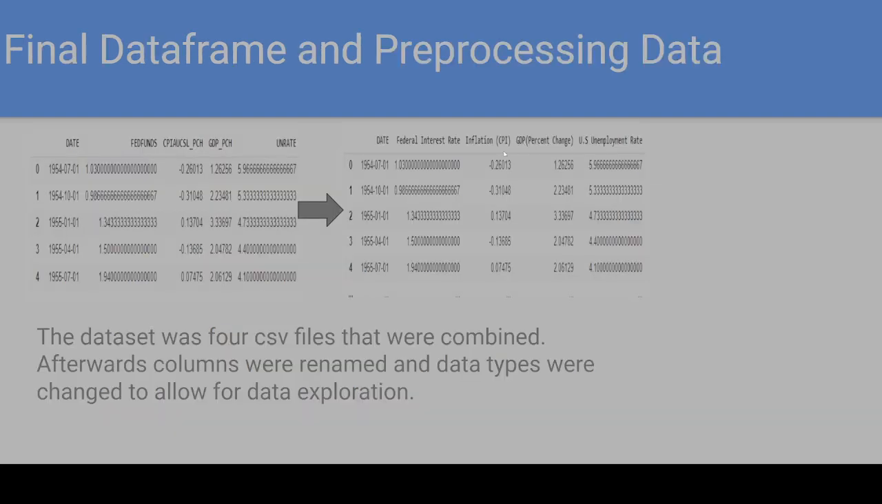So, the basic rundown is I took four CSV files. I combined them. I changed the columns and changed the data types. And once I changed the data types and the column names, they were ready to be used for data exploration. It's a very small file, I think about 200 rows in total, spanning from the 50s to now.